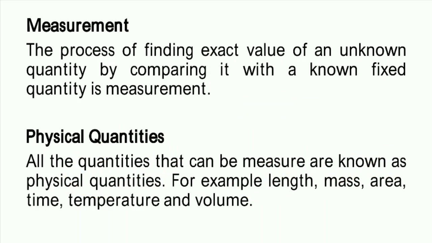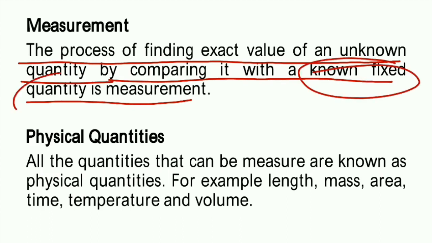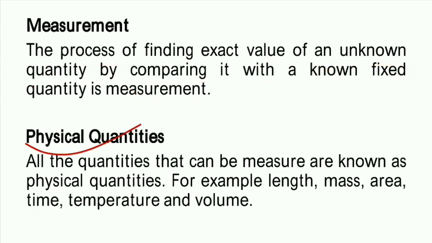So once again I repeat the definition: the process of finding the exact value of the unknown quantity by comparing it with a known fixed quantity is known as measurement, and that known fixed quantity is known as unit. That we will learn in the next topic. Okay, now we'll talk about the physical quantities.